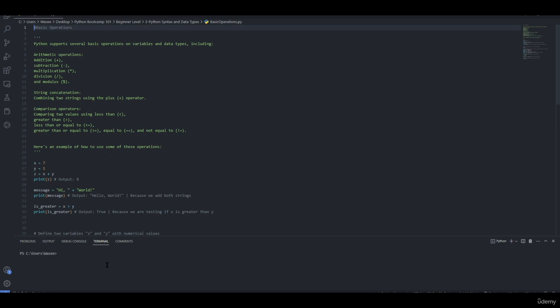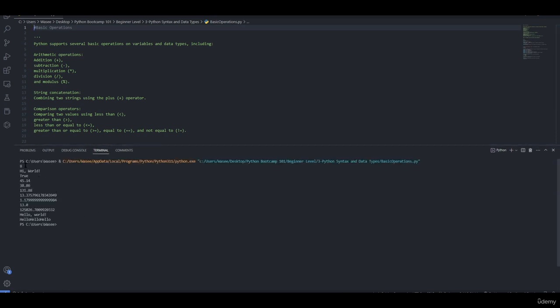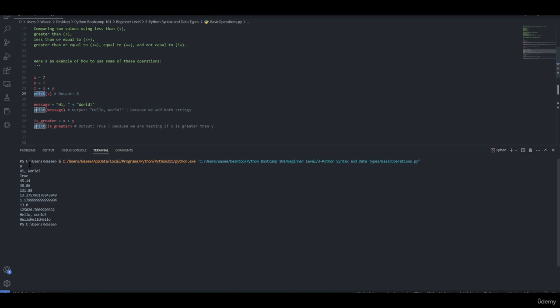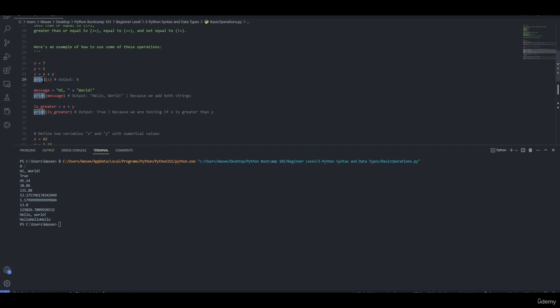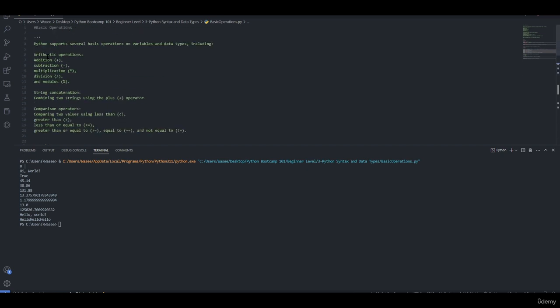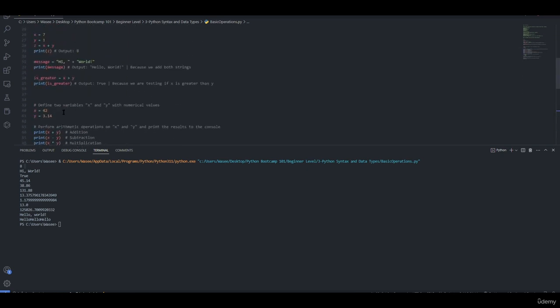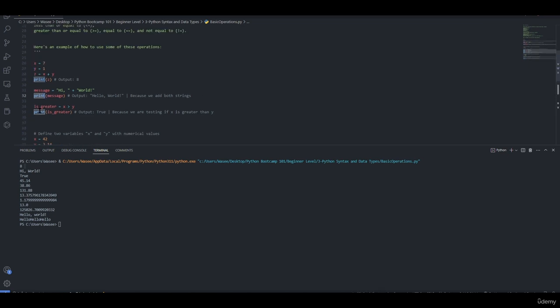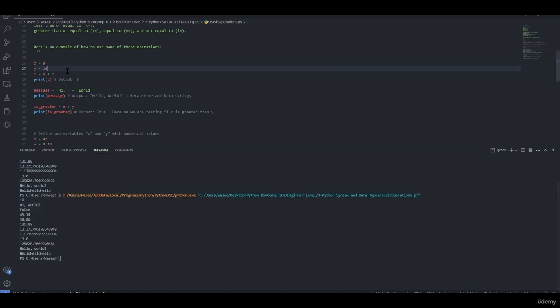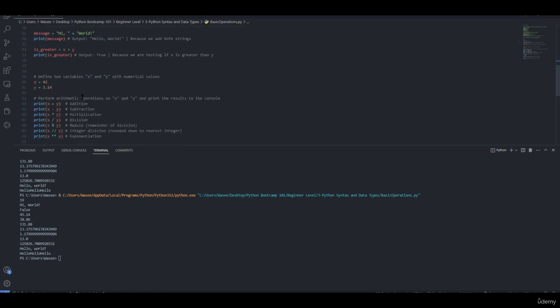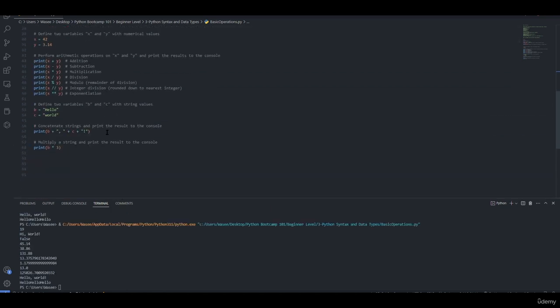If we run the program, as you can see, first one is an 8, second one is hello world. Remember that Python reads print from the first line going down to the end. So Python will print this one, then this one, etc. You can change the numbers, so let's suppose this is a 9 and this is a 10. The output will be 19 in here. The more you change the values, the better. You will get a better understanding of how Python works behind the scenes.